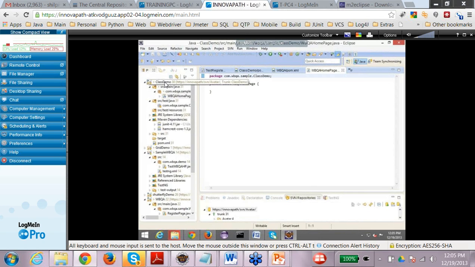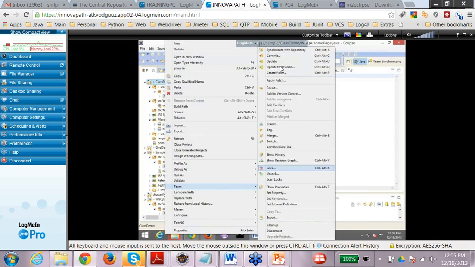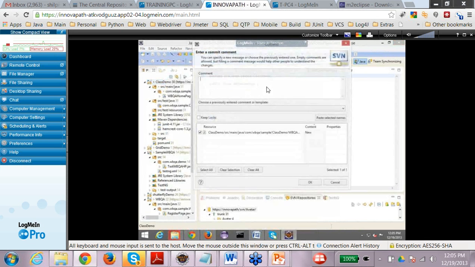So what I'll do is, once I'm done with the changes, I would say again team commit, right? So commit means make the changes which I have done to the main trunk line. So whatever the trunk is there, these changes would be committed to the trunk.